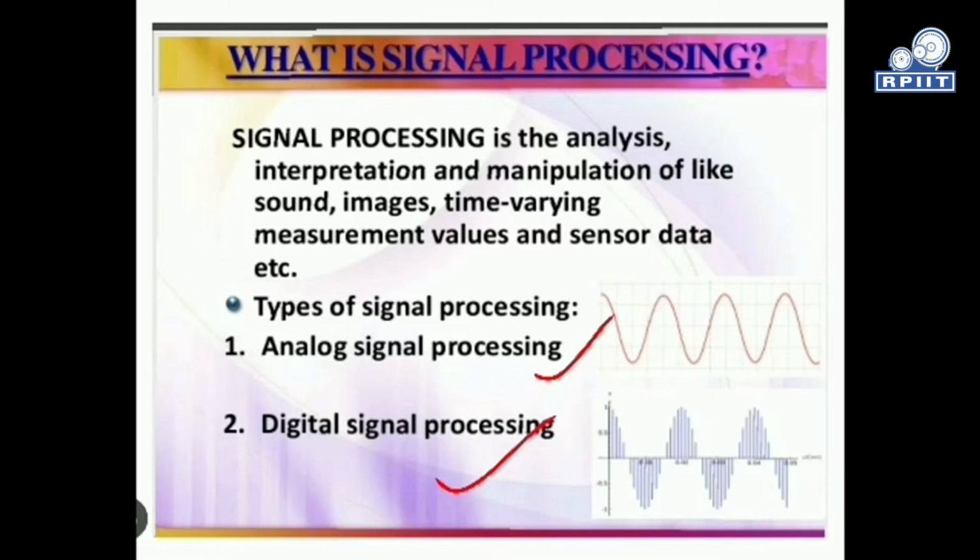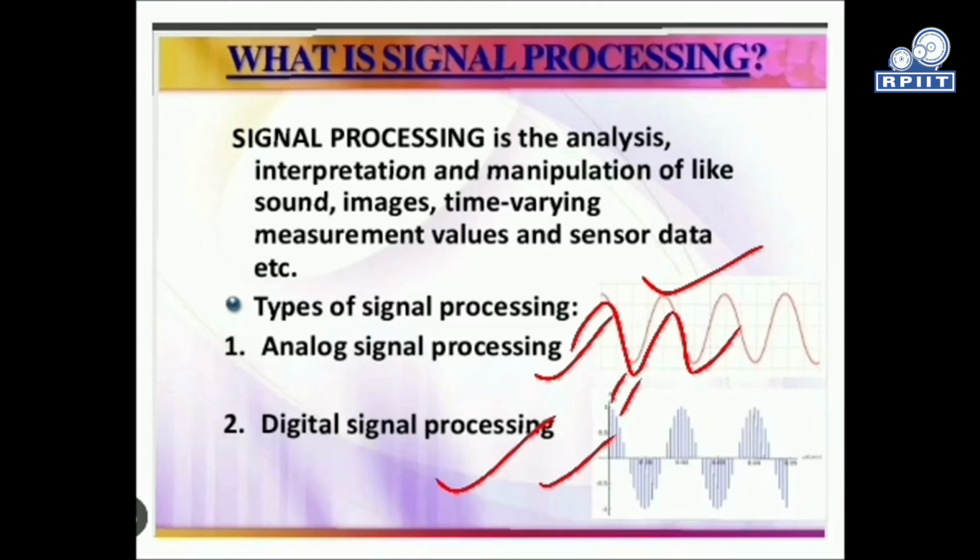Here analog signal processing is represented by this representation and digital signal processing by this representation. An analog signal is continuous in nature like this. And in digital processing, every signal has a discrete value at a particular time. These lines are nothing but the discrete values at a particular time.